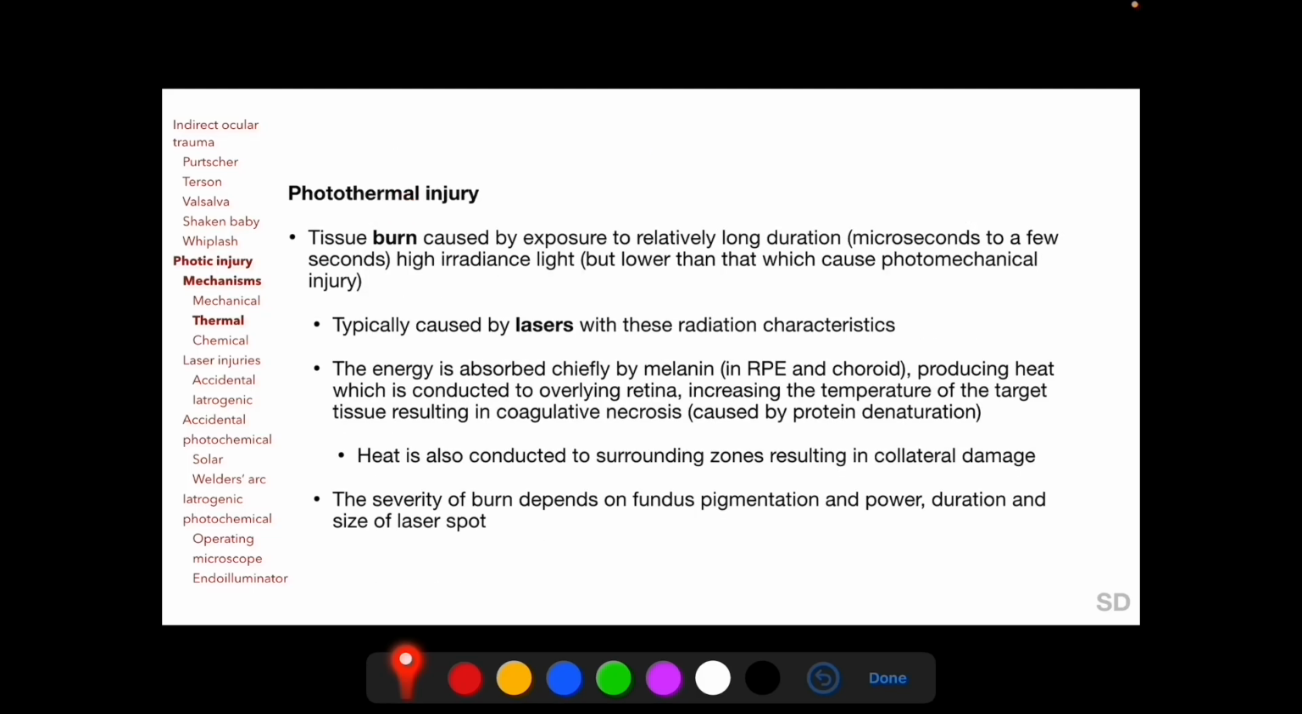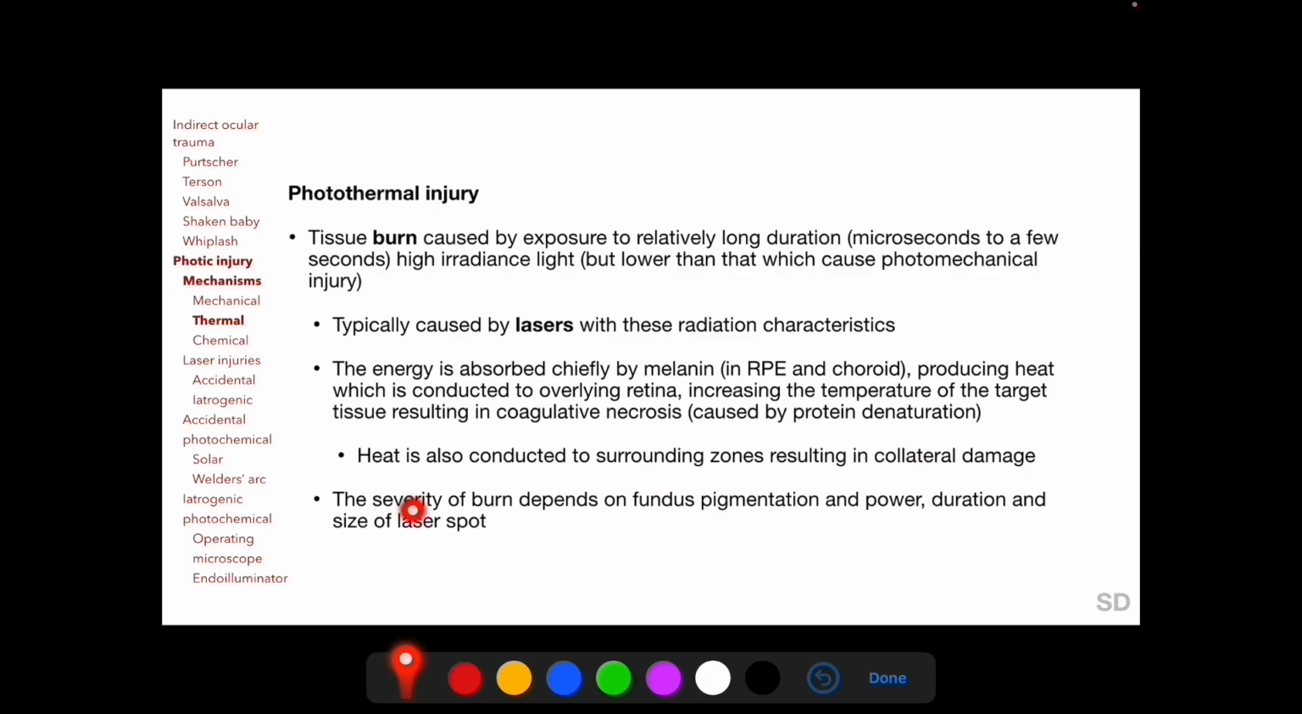Photothermal injury refers to tissue burns caused by exposure to relatively long duration high irradiance light, but not so high as to cause photomechanical injury. Photothermal injuries are also typically caused by lasers, but with these radiation characteristics. The energy of the incident light is absorbed chiefly by melanin in RPE and choroid, producing heat which is conducted to the overlying retina, increasing the temperature of the target tissue, resulting in coagulative necrosis, which is caused by protein denaturation. The heat is also conducted to the surrounding zones, resulting in collateral damage.